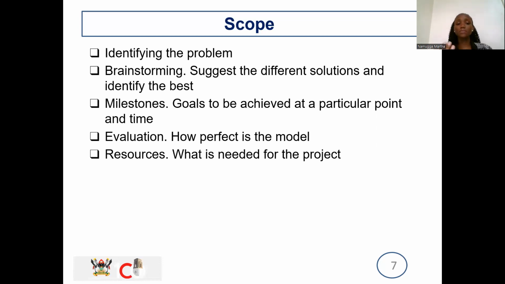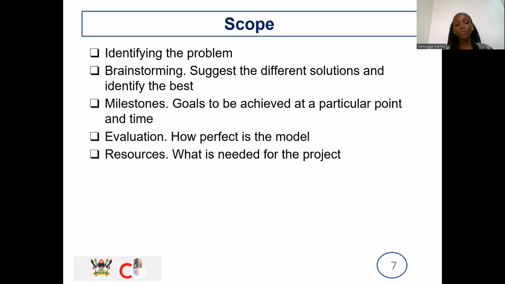So we can also set milestones. These milestones are like the goals that are meant to be achieved at a particular point during our entire process of building this model. We will set our milestone so that at this point in time, we're supposed to have finished training that model with the data we have.